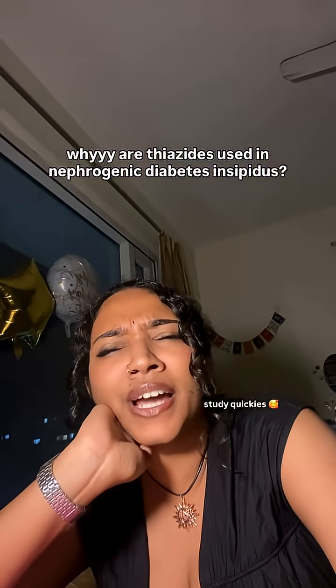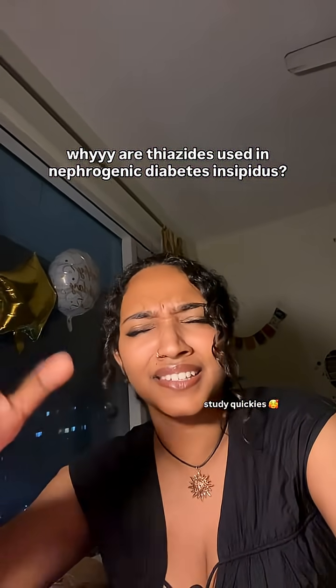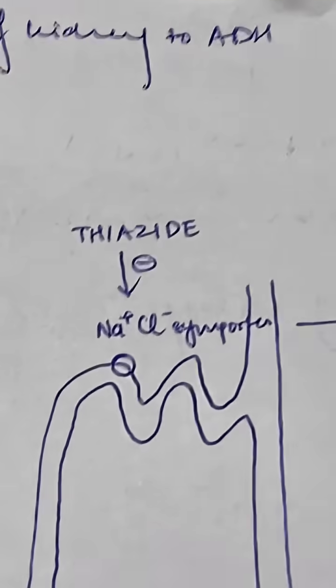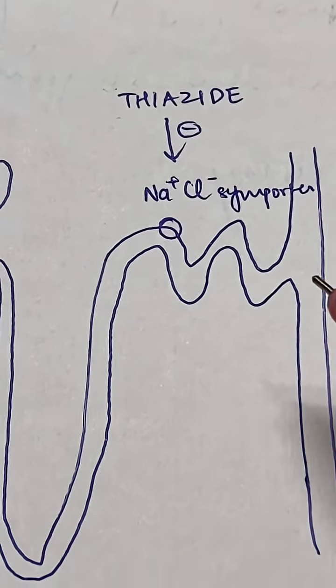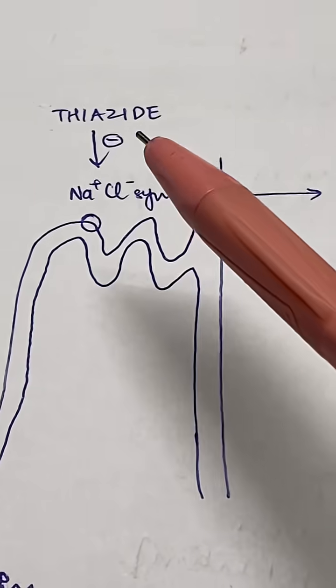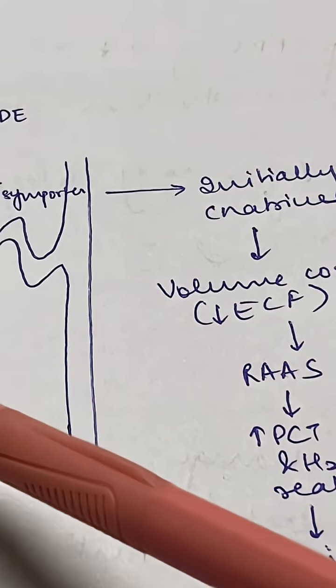I'm here to explain why thiazides are used for nephrogenic diabetes insipidus when they're actually diuretics. Nephrogenic diabetes insipidus is nothing but reduced responsiveness of the kidney to ADH. When you give thiazide in this situation, it inhibits the sodium chloride symporter. So this prevents sodium reabsorption and it causes natriuresis because water also follows.